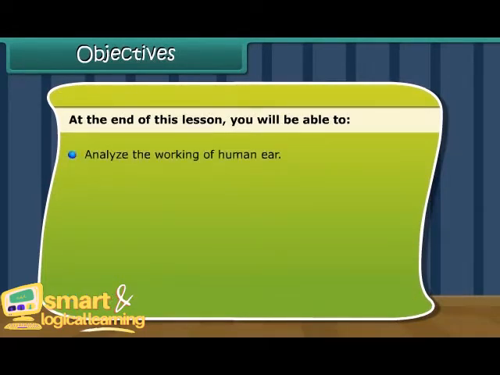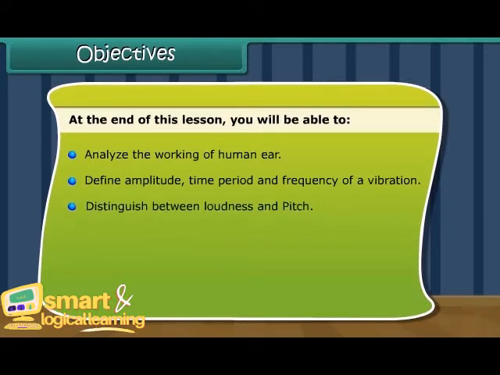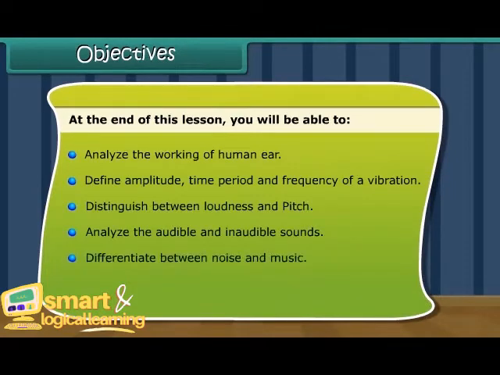analyze the working of the human ear, define amplitude, time period, and frequency of a vibration, distinguish between loudness and pitch, analyze the audible and inaudible sounds, differentiate between noise and music, and understand noise pollution and its control measures.